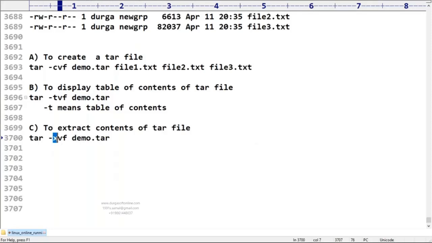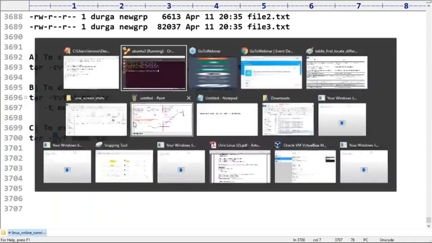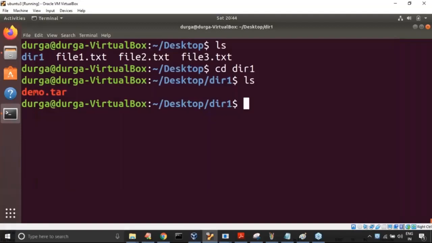X means extraction, like we are performing extract rar file, extract zip file, then you are going to get our original files. Same tar hyphen, can you please guide? I forgot the option, please, because my memory power is very less.